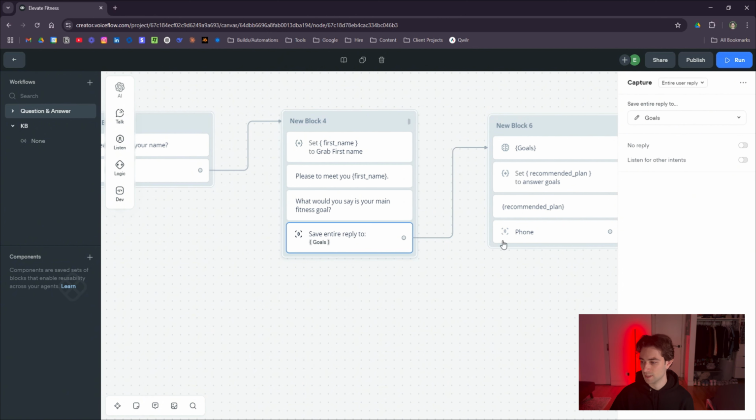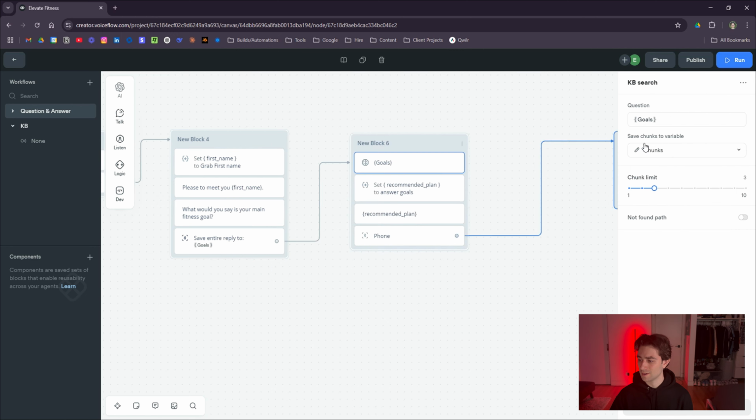And then here I have the same thing, entire user reply, though, because they're probably going to be writing out a paragraph or a sentence on what their fitness goal actually is. We turn off listen for other intents here as well. We don't want that triggering in the knowledge base. We want to keep it in this flow for now. Then we have another KB search, same thing. Instead of last utterance, we just saved it to the variable goal. The reason I'm saving it to goal is because I'm going to be referencing it later in the API calls, and that'll make a lot of sense at the end of this video.